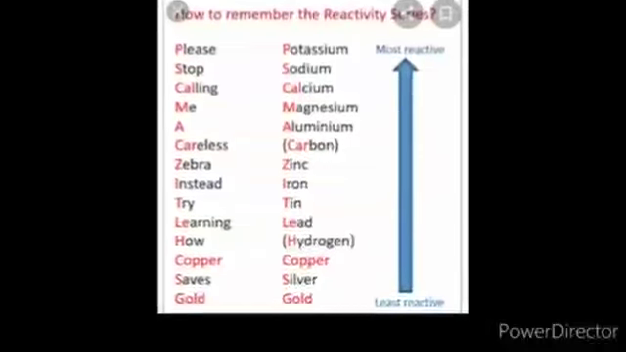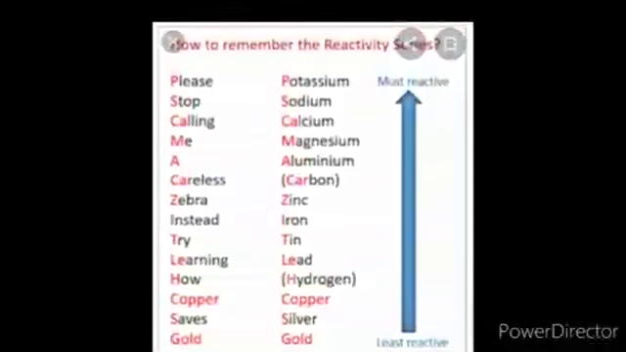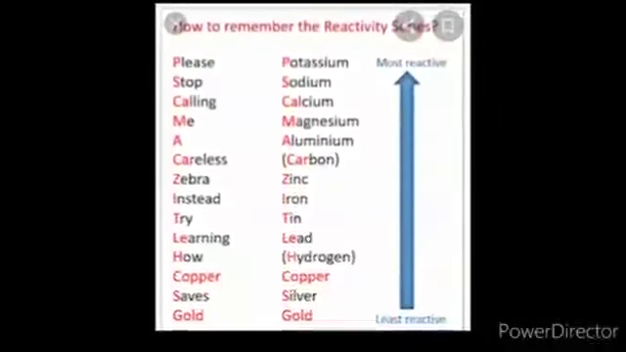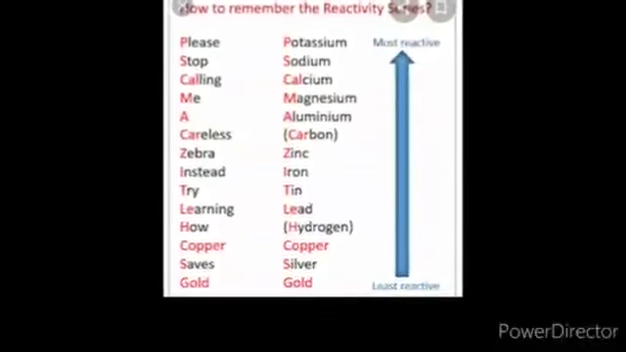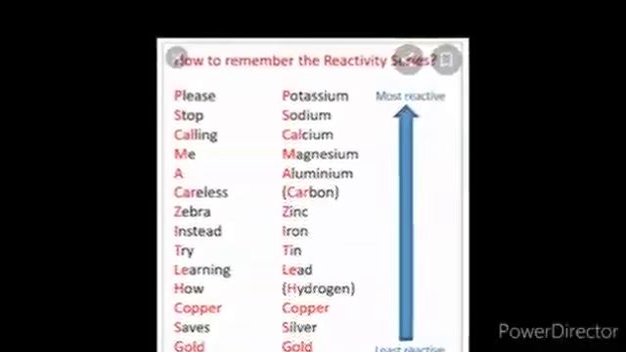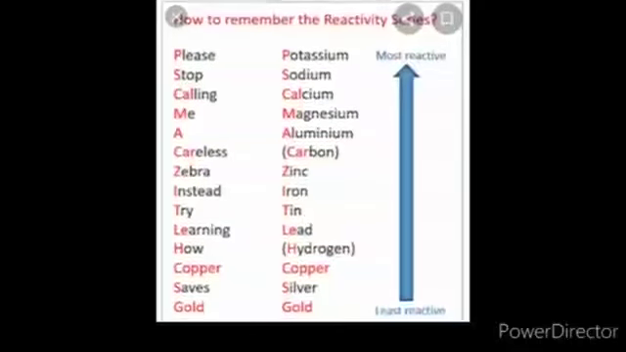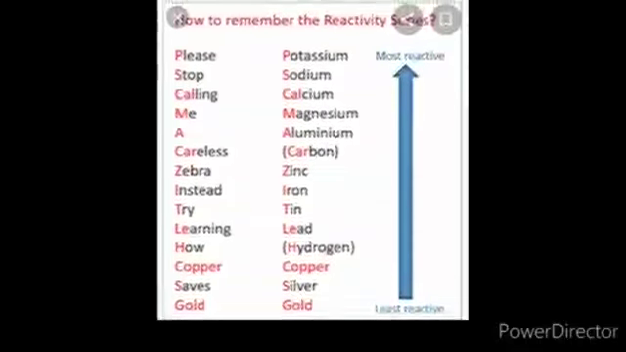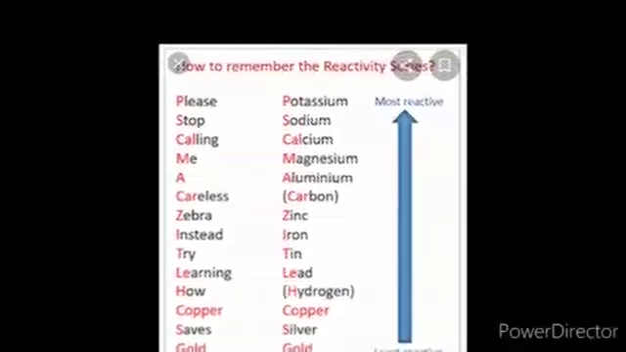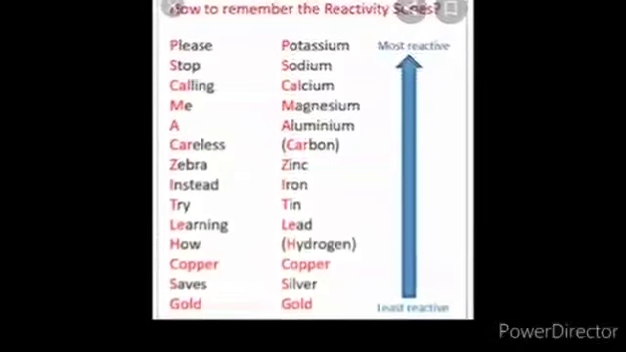Once again I would like to tell you what is reactivity series. Reactivity series is the arrangement of metals on the basis of decreasing reactivity. The highest reactive metal is at the top and the least reactive metal is at the bottom. As you see here, the highest reactive metal is potassium. It is at the top, while the least reactive, that is gold, is at the bottom. This is the reactivity series of the metals.